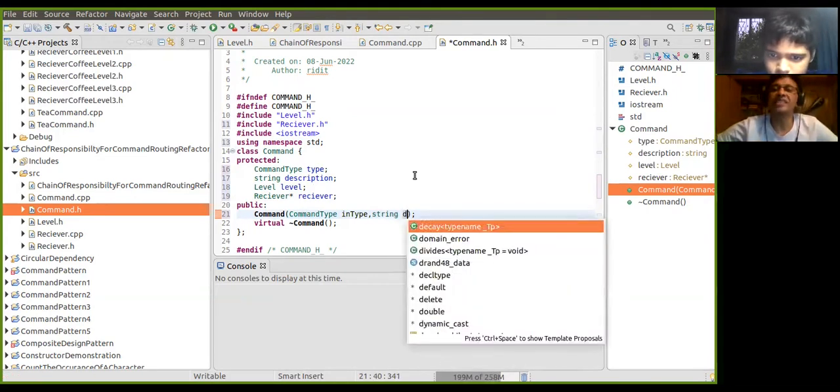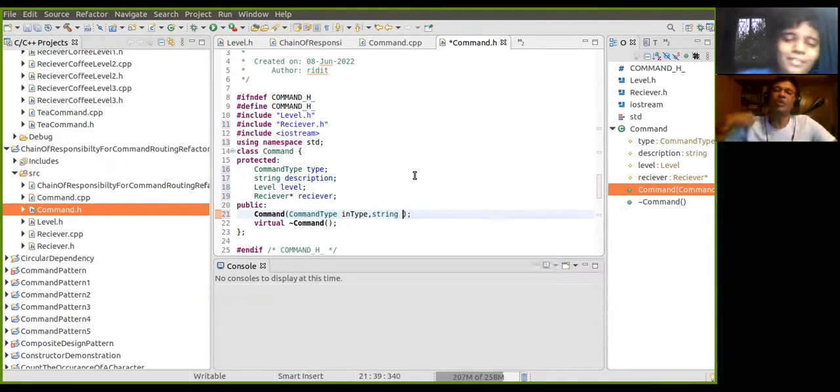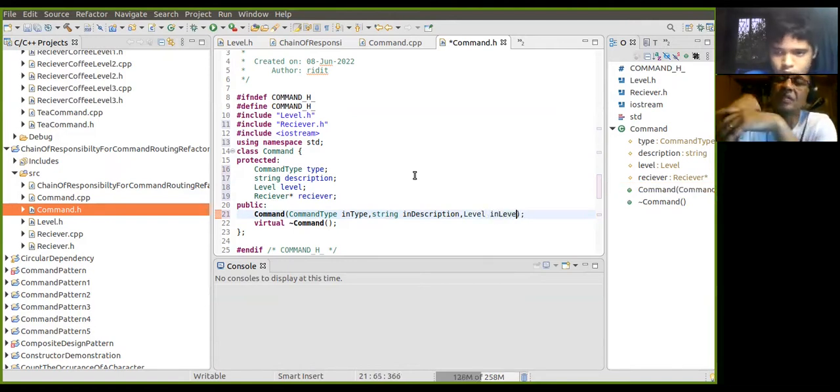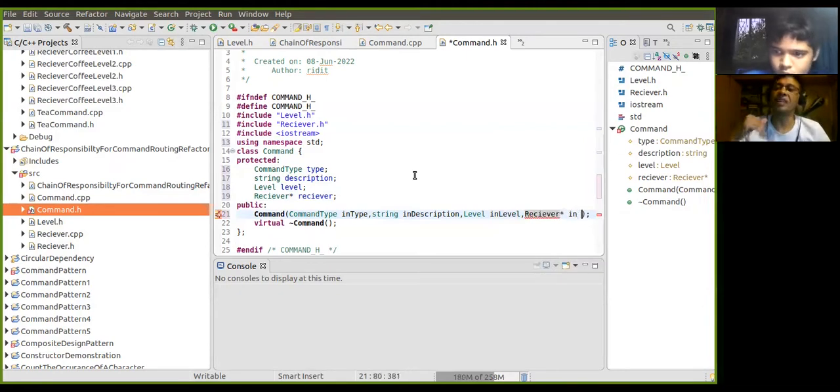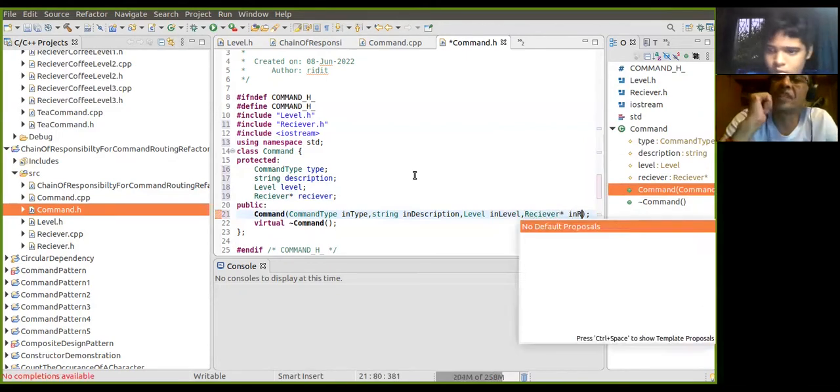In description. Unlike Java, you can do it, but anyway, in description. Then the level, right? In level. And then the receiver, star receiver, with capital R.